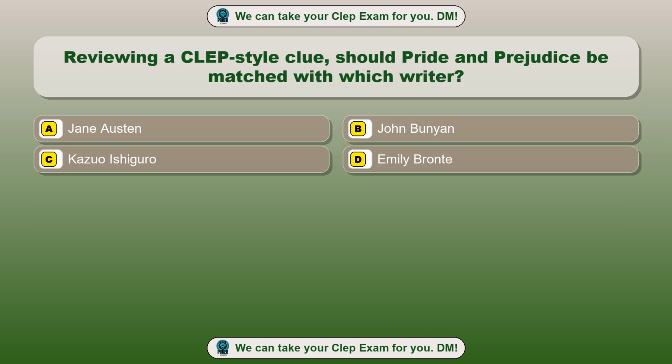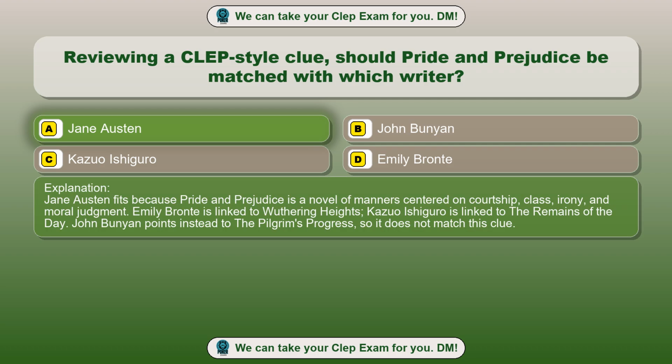Question 98. Reviewing a CLEP-style clue, should Pride and Prejudice be matched with which writer? Option A. Jane Austen. Option B. John Bunyan. Option C. Kazuo Ishiguro. Option D. Emily Bronte. The correct answer is option A. Jane Austen. Jane Austen fits because Pride and Prejudice is a novel of manners centered on courtship, class, irony, and moral judgment. Emily Bronte is linked to Wuthering Heights. Kazuo Ishiguro is linked to The Remains of the Day. John Bunyan points instead to The Pilgrim's Progress, so it does not match this clue.